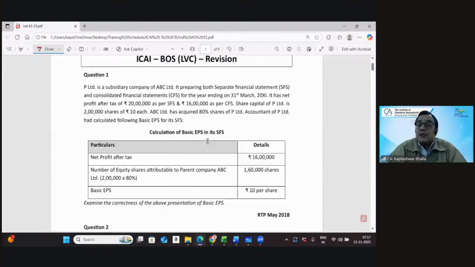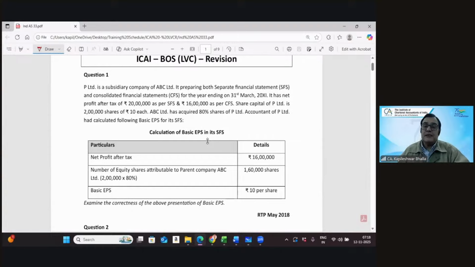So there was a little tendency of confusion when this standard came at the initial stage. Therefore we see this very interesting question in RTP, and I remember there was a very interesting clarification in one of the Ind AS bulletins as well, elaborating the concept of EPS, what Ind AS 33 says in the text.